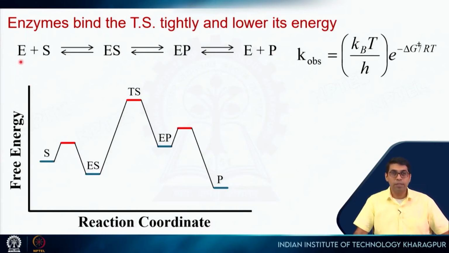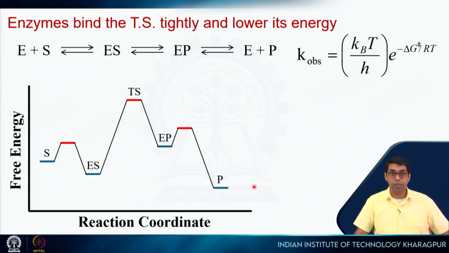So, we have already seen this enzyme plus substrate, the substrate binds to the enzyme. So, we have enzyme substrate complex. While it is bound, the reaction happens. So, the substrate gets converted to the product. So, we have enzyme product complex, and then this product will readily diffuse out. So, the enzyme is regenerated and we have product formation, and then this enzyme can again participate in the reaction by binding another substrate.